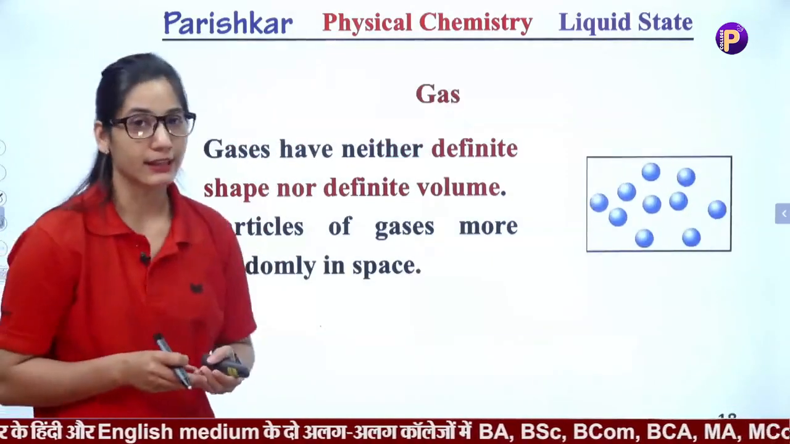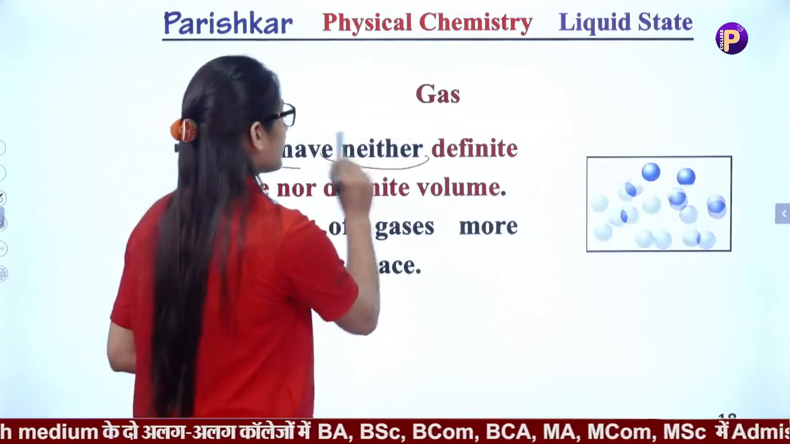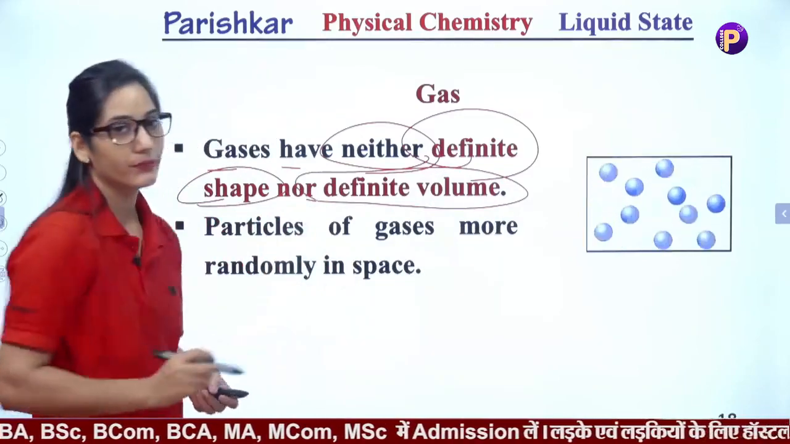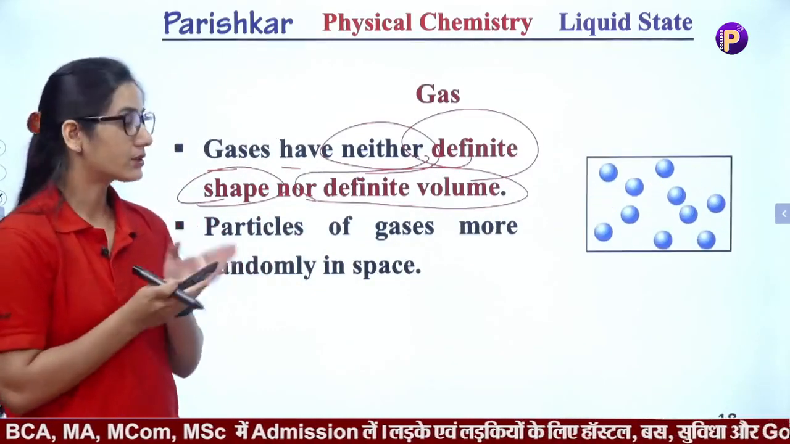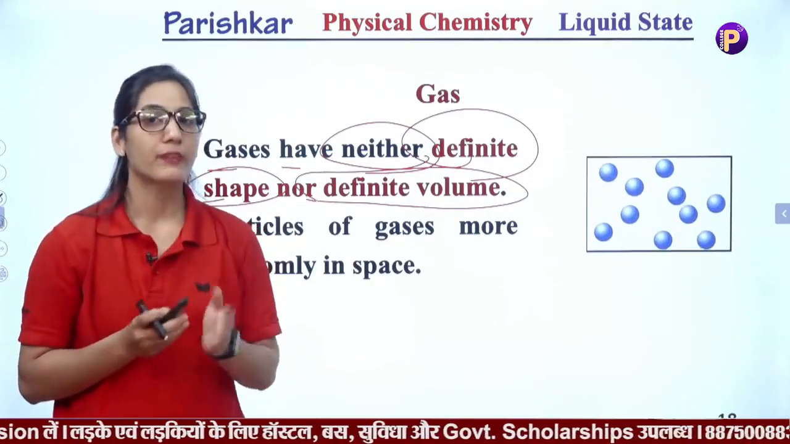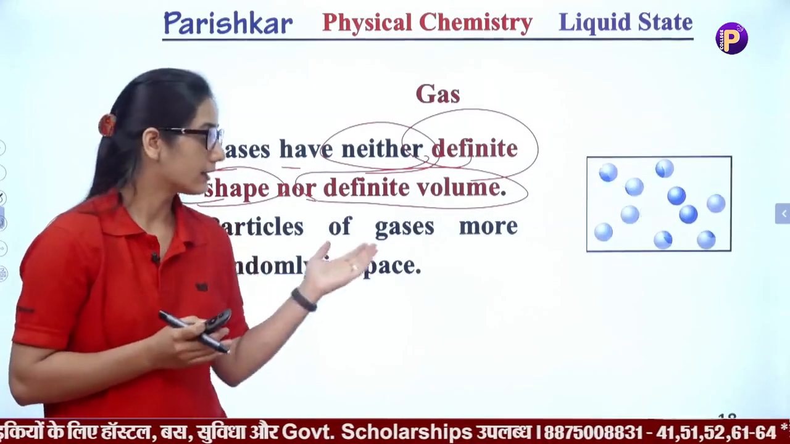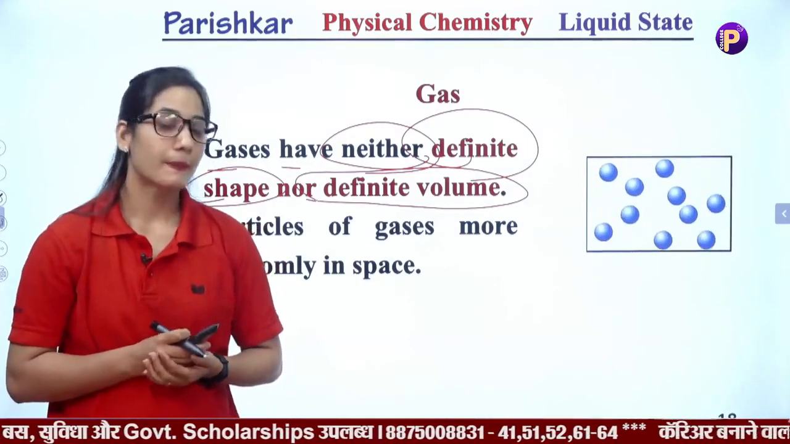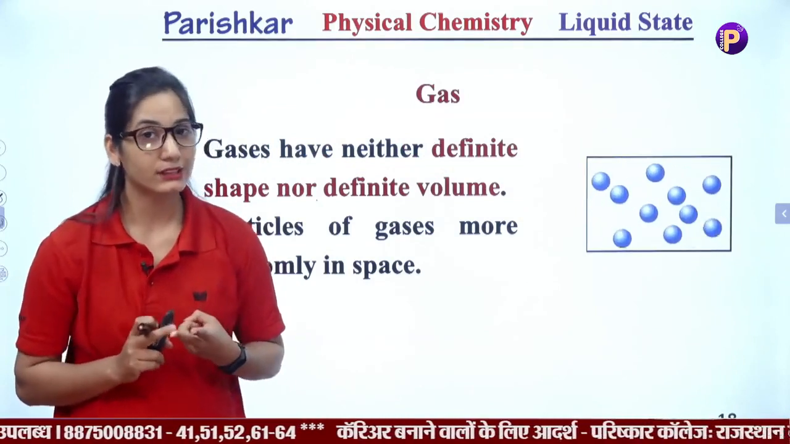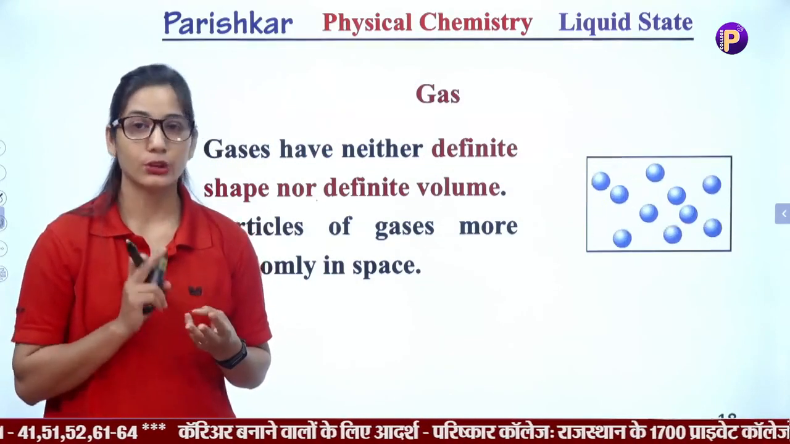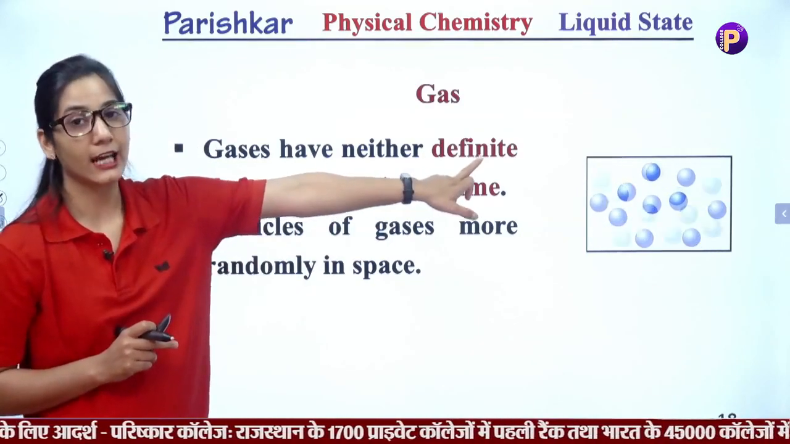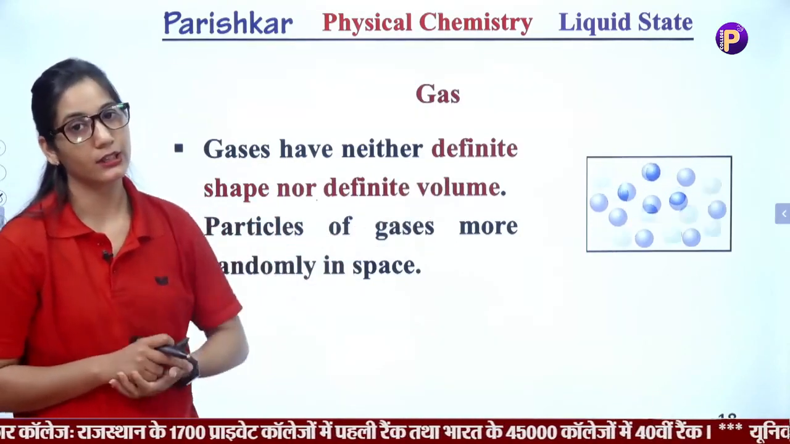Now gaseous states. Gases have neither definite shape nor definite volume. There is a difference between solid, liquid and gas. We can distinguish the states of matter on the basis of their shapes and their volumes. So as we said, solids have definite shape and definite volume, but liquids have definite volume but do not have a definite shape. Gases have neither definite shape nor definite volume.